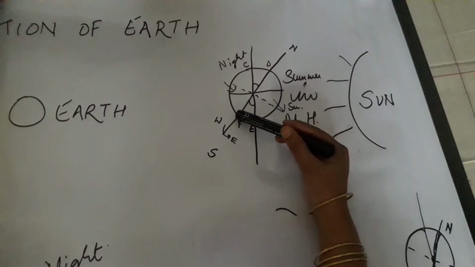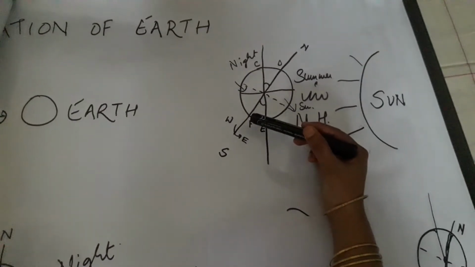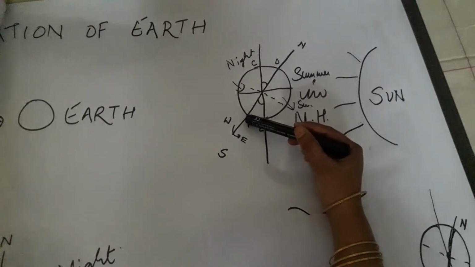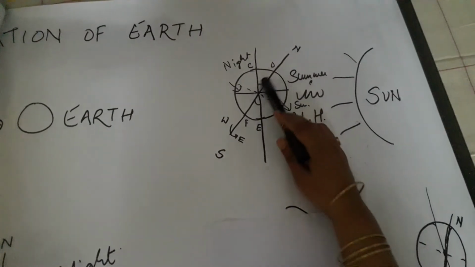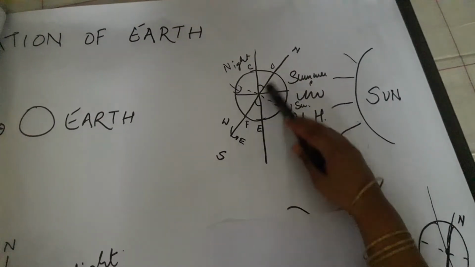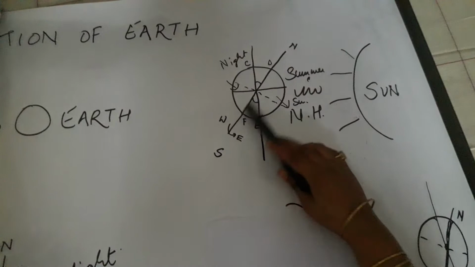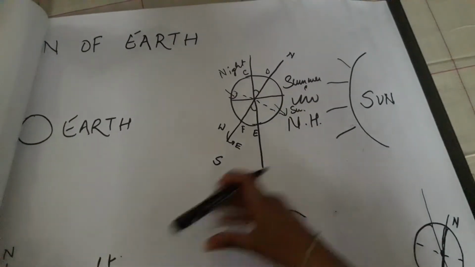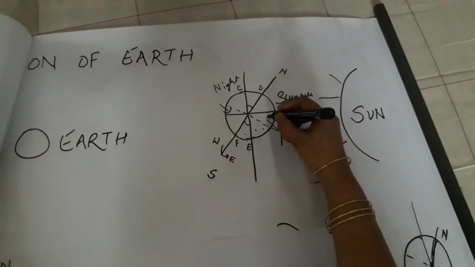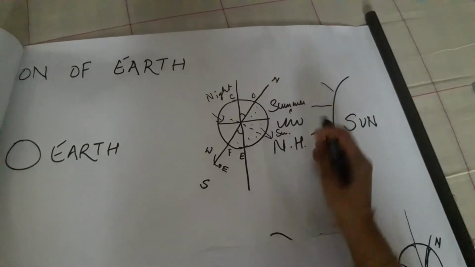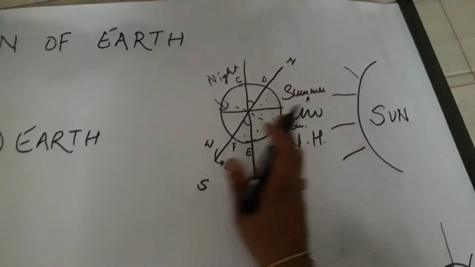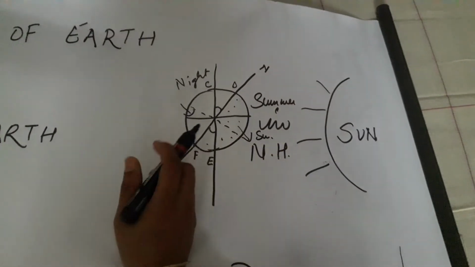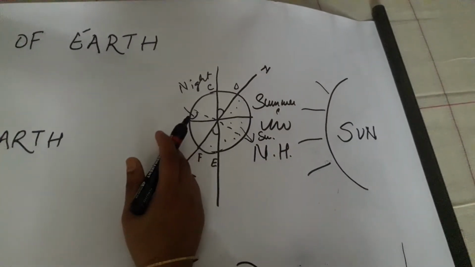It has shifted backwards towards F. So we can say that the half portion from north to south, this particular portion where these dots can be seen, is the portion which will receive sunlight, and the other portion will be night.